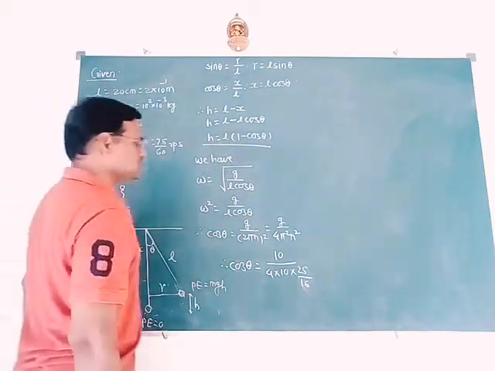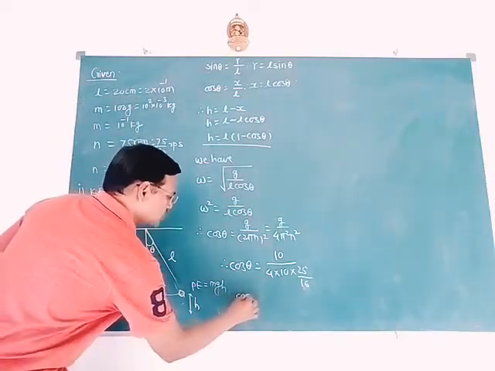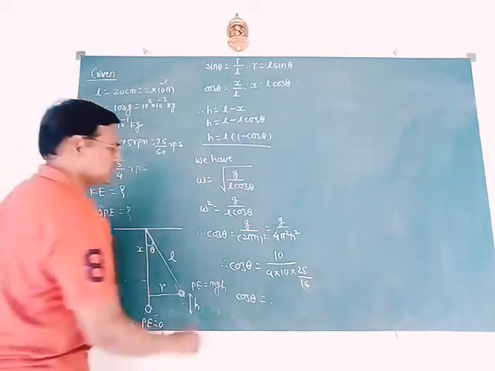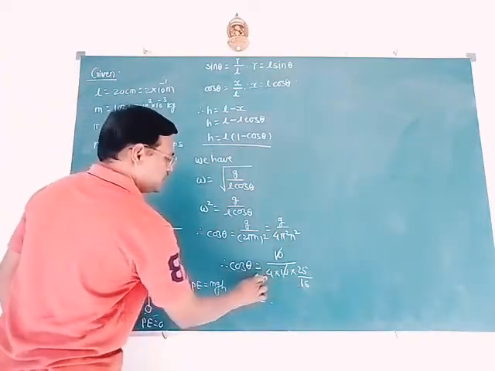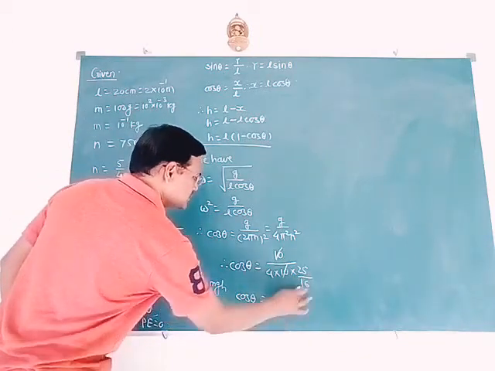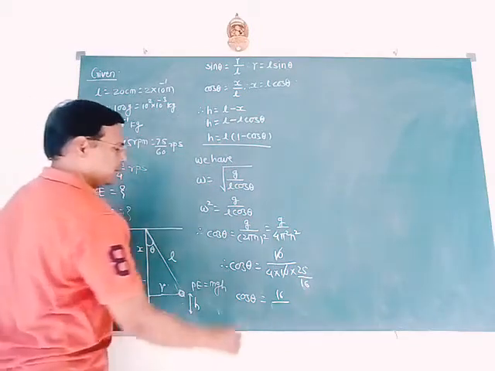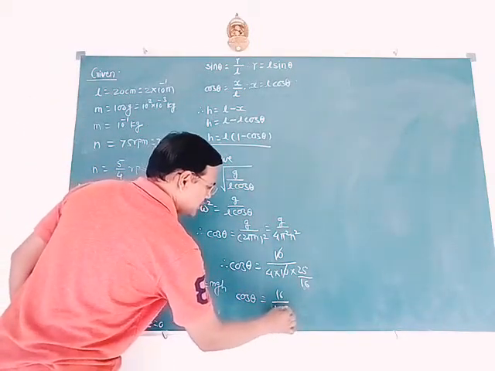So after solving this, we get cos of theta equal to, see here carefully, 10 gets cancelled. 25 into 4, 16 goes to the numerator side, and 25 into 4 is 100.